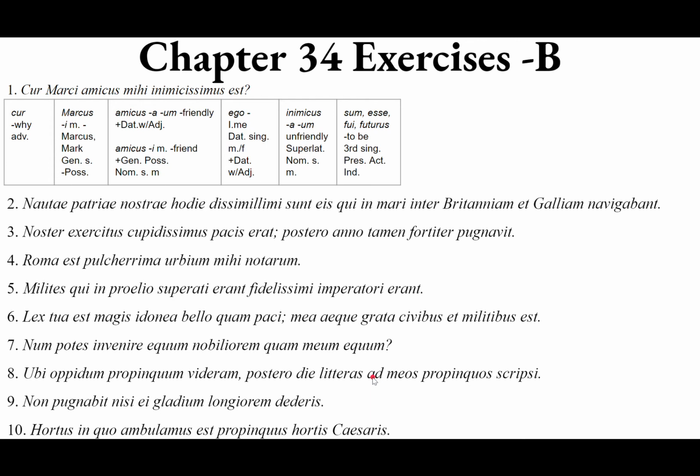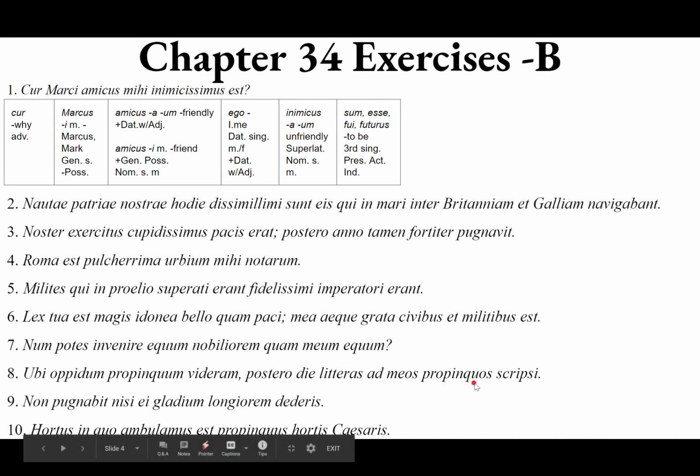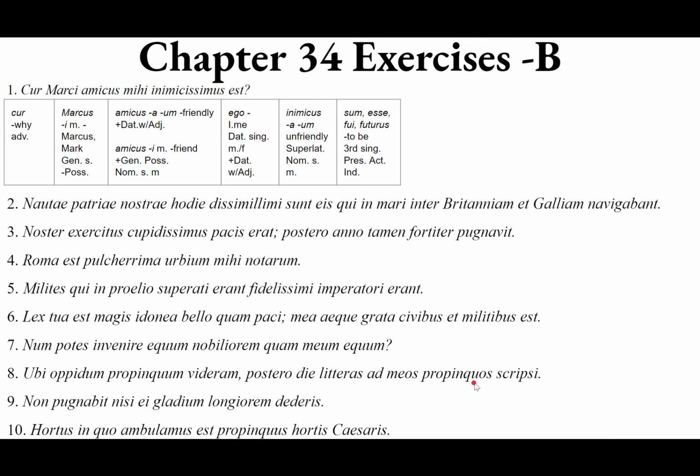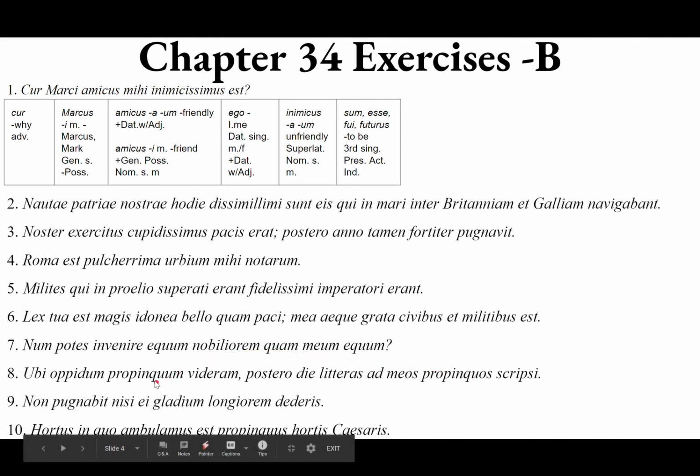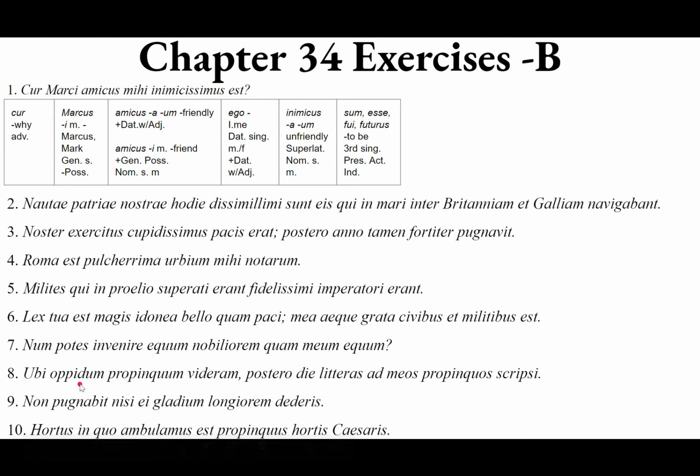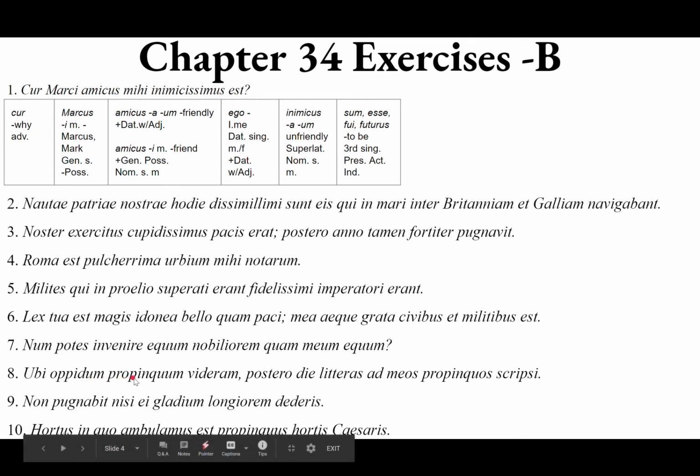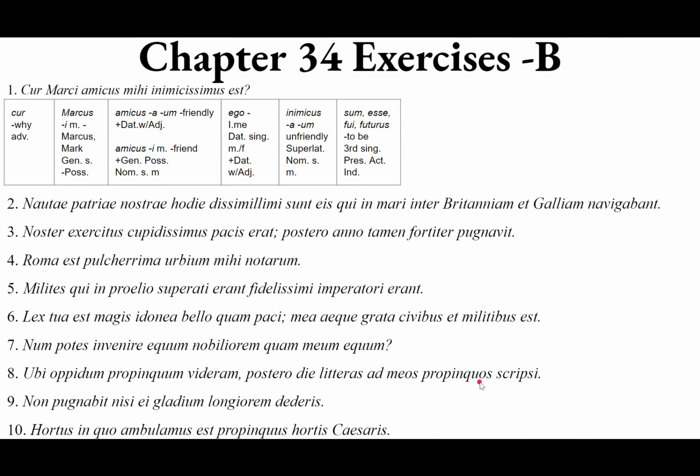Ad plus the accusative, meos, from meus, a, um, accusative plural masculine, agreeing with propinquos. Now, propinquus, a, um, like it does in the beginning of the sentence, can mean nearby, agreeing with this noun oppidum, the nearby town. But here, propinquos is a substantive. It's an adjective acting like a noun, substantive being a fancy word for noun.